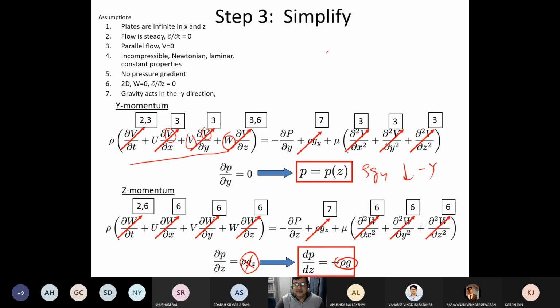And then del P by del Y is equal to what? Del P by del Y is equal to minus of this. So this will be equal to rho G Y. This is in the minus Y direction, right? If it is in the minus Y direction, this will be minus. So this will be del P by del Y is equal to minus rho G Y. And then V equal to 0, V equal to 0, V equal to 0, so all the three terms are 0. So this will be the modification here. And del P by del Z in the Z direction, this goes off. So everything will be 0, just like it has happened for Y.